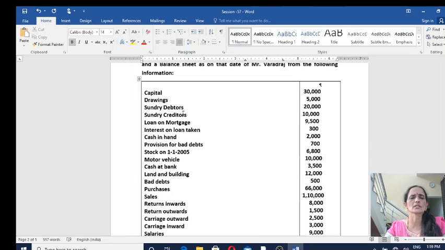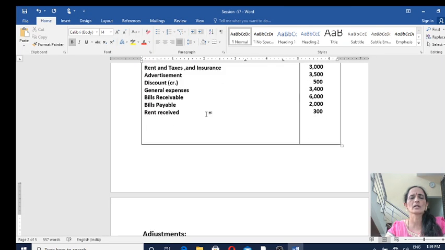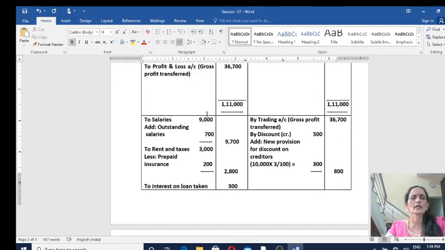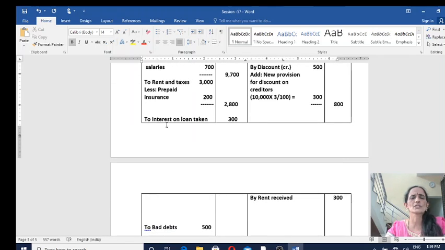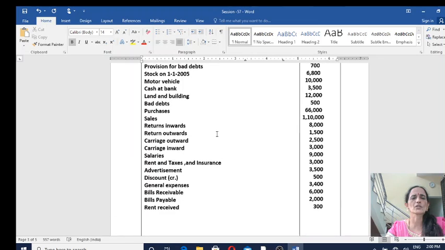Drawings, sundry debtors, sundry creditors, loan on mortgage. These are all balance sheet items already explained to you. Now interest on loan taken. Interest on loan taken is an indirect expense. Must be shown under profit and loss account. So record it on the debit side of profit and loss account, to interest on loan taken 300. No adjustment for this. Now next.